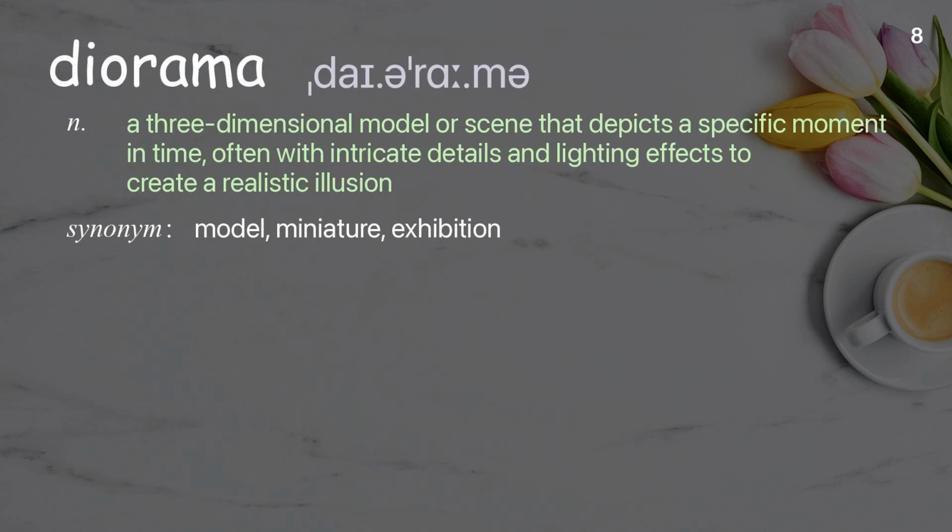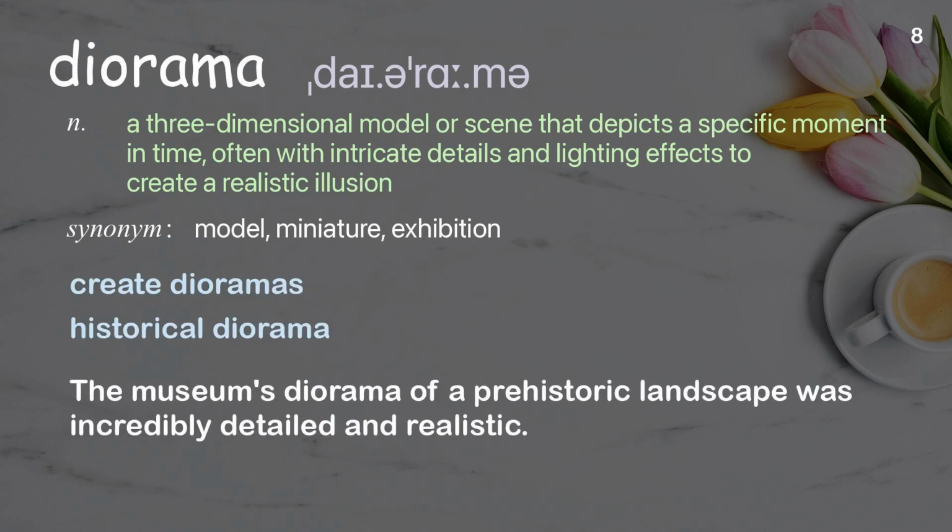Diorama. A 3-dimensional model or scene that depicts a specific moment in time, often with intricate details and lighting effects to create a realistic illusion. Examples: Create dioramas. Historical diorama. The museum's diorama of a prehistoric landscape was incredibly detailed and realistic.